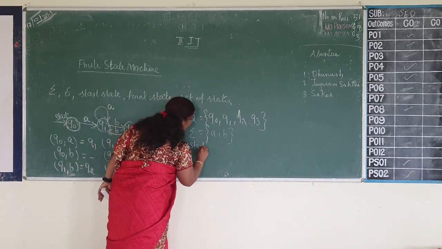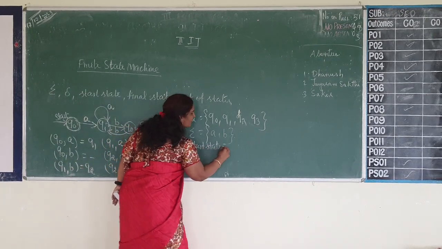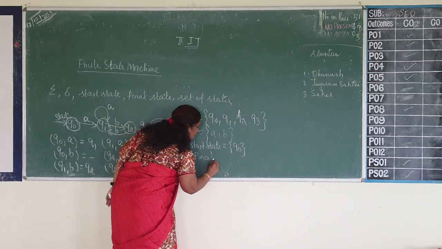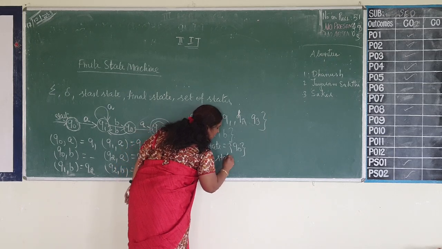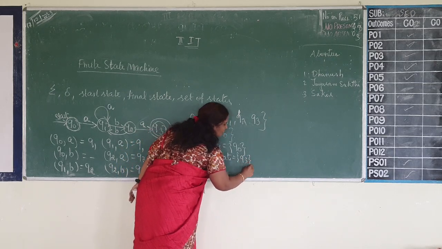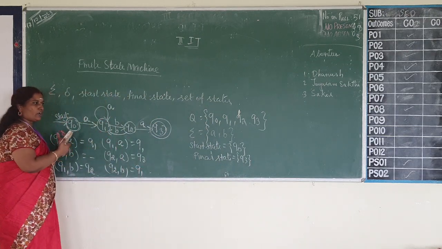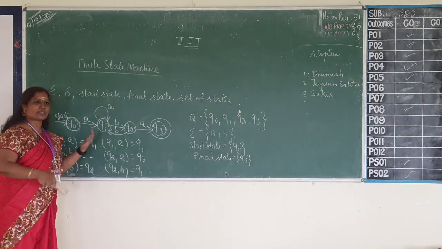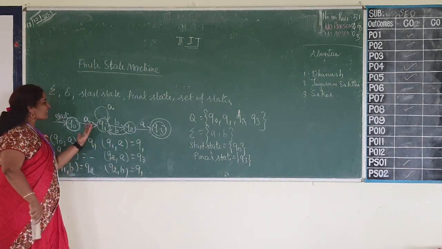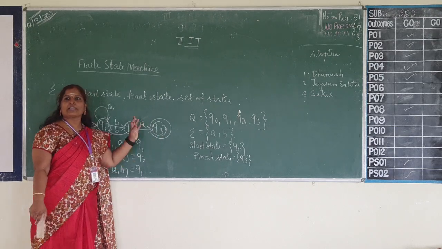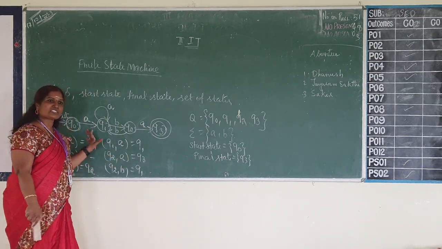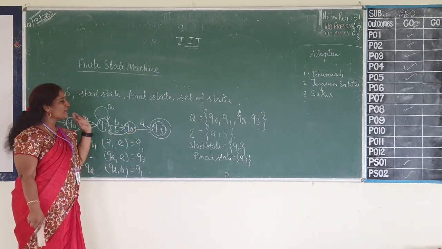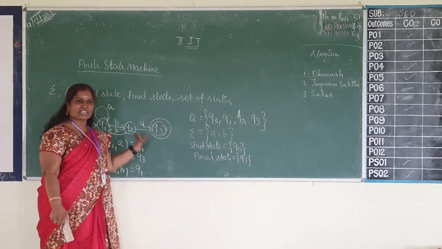Start state is Q0. Final state is Q3. To differentiate a non-final state from the final state, we give a double circle for the final state. Whichever state has a double circle is called the final state. All other states are called non-final states. So these four elements are very simple.